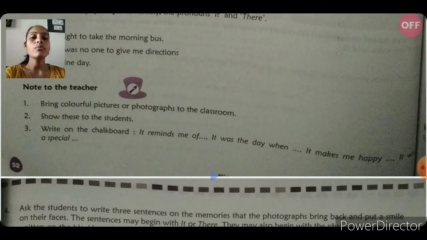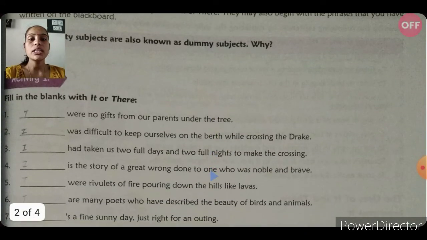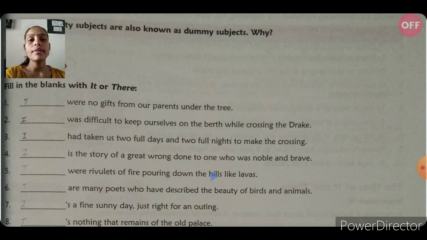Students, now I want to explain to you activity number 1. Fill in the blanks with it or there. Blank were no gifts from our parents under the tree. So there were no gifts. Here it will not come, there will come. There were no gifts from our parents under the tree.